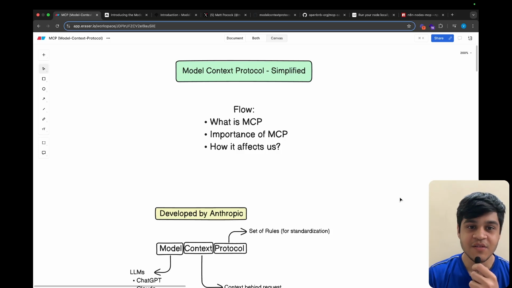Hey everyone. So today we are going to understand what is Model Context Protocol, everything you need to know in this simple video. If you are active in the AI space, you must have heard about this Model Context Protocol, and in the past few weeks I have invested a lot of my time to understand what actually Model Context Protocol is.